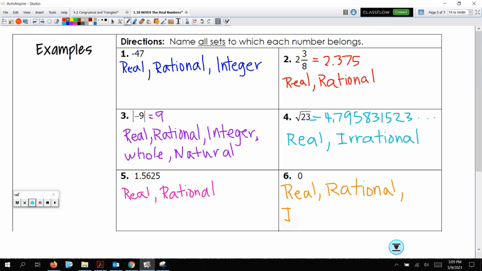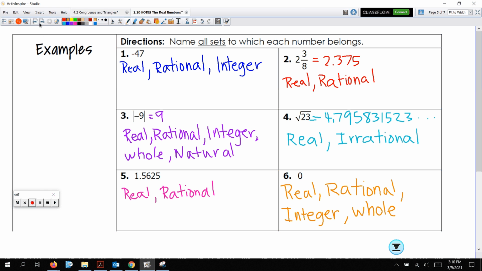Yeah, sure, why not? Is 0 a whole number? Yes, because whole numbers start with 0. Is 0 a natural number? No, it's not. 0 is not included in the set of natural numbers. So that is it. 0 is real, rational, integer, and whole.